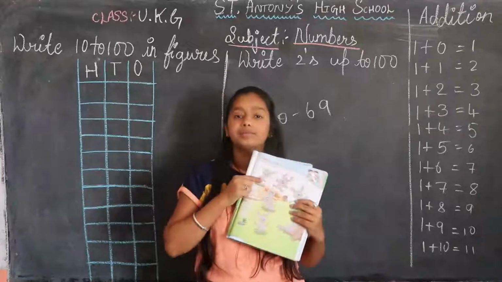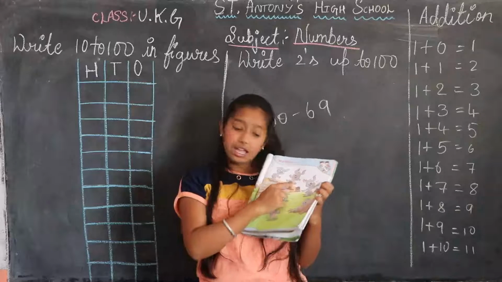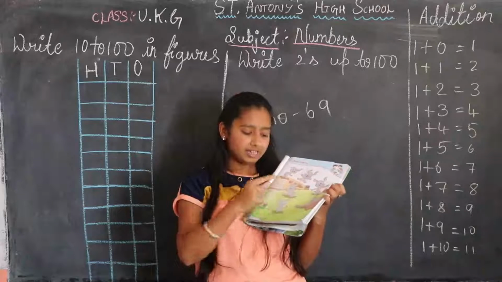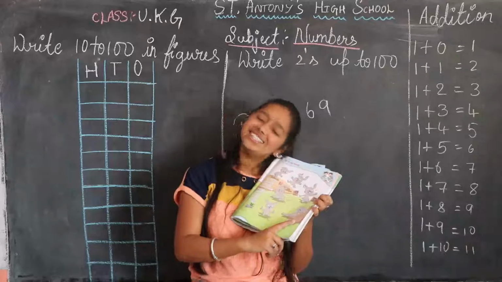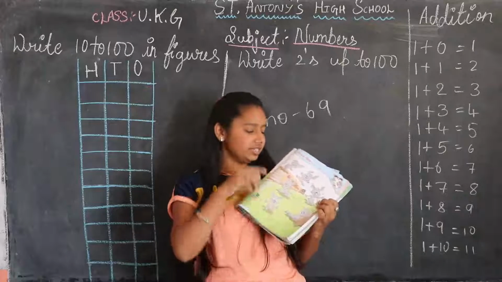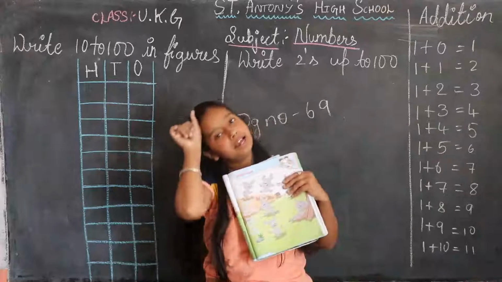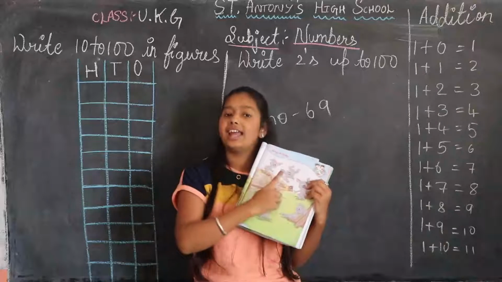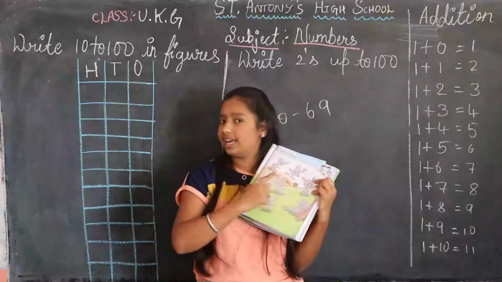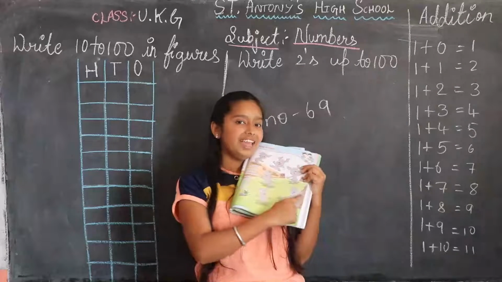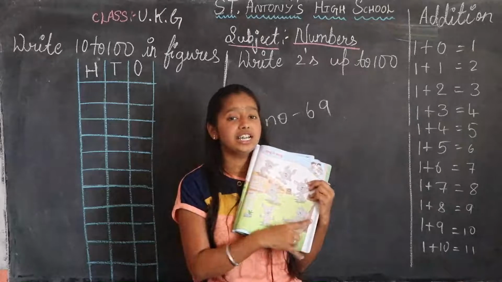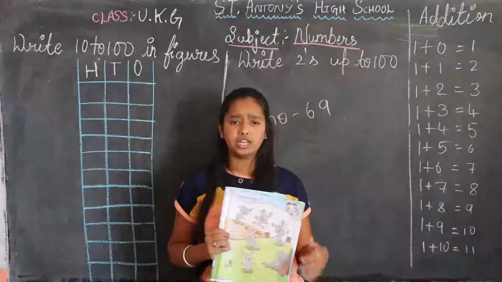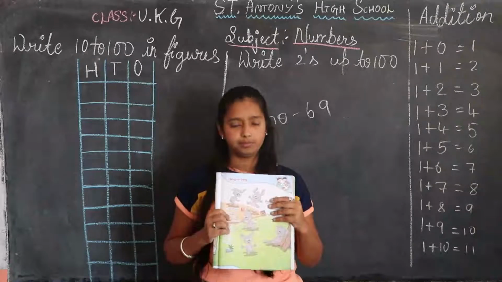I can walk, I can jump, I can dance, I can run, I can skip, I can sleep. Seven actions, children. Bunny Rabbit, what can you do? I can walk, I can jump, I can dance, I can run, I can skip, I can sleep. You should tell now, okay?